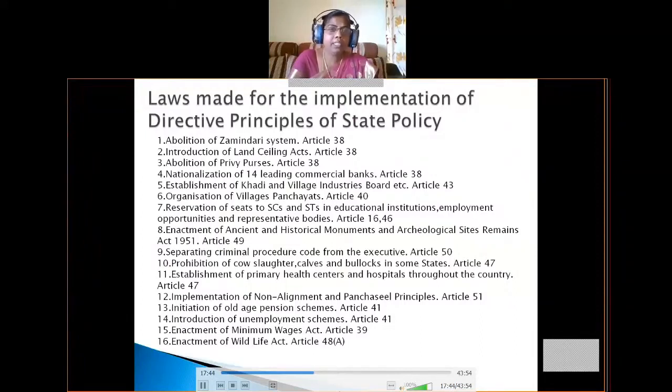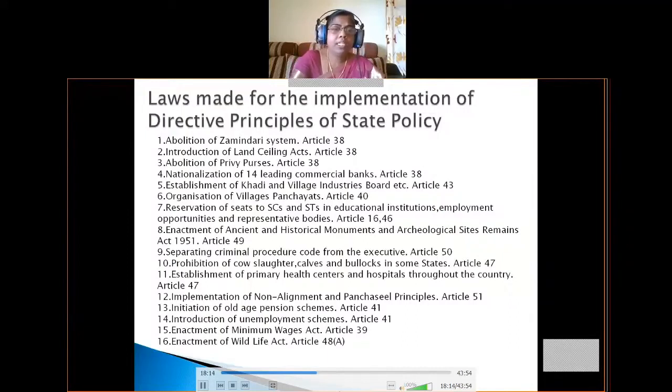Okay, so next, nationalization of 14 leading commercial banks. In our country, before 1969, all banks were under private control. So that is why they didn't concentrate on the welfare of the people. So the government took the step to nationalize all 14 commercial banks into the government sector. That means now the government will give guidelines for their management.